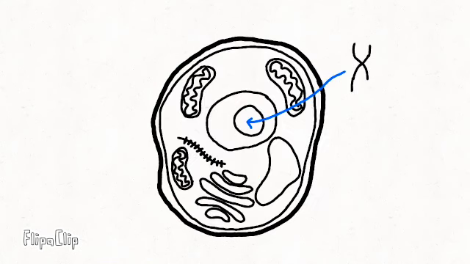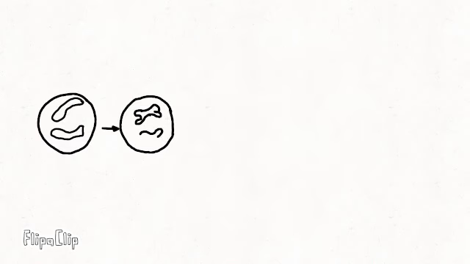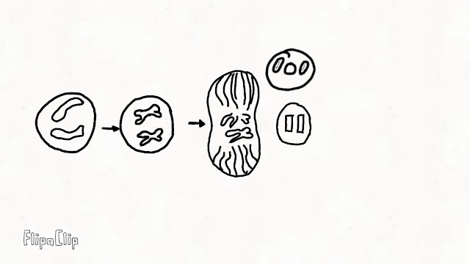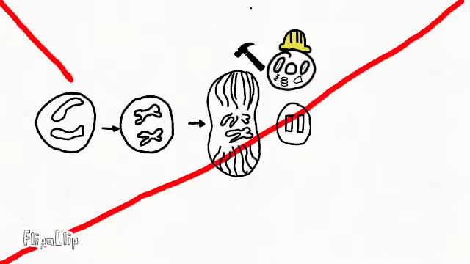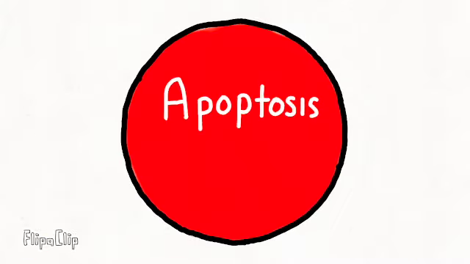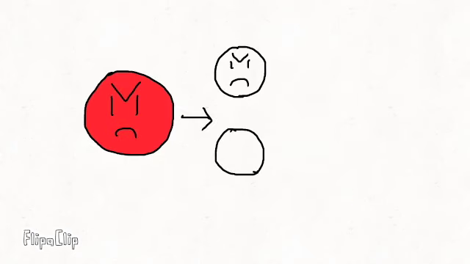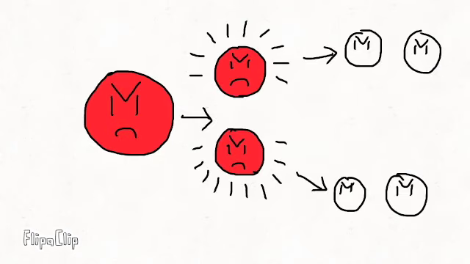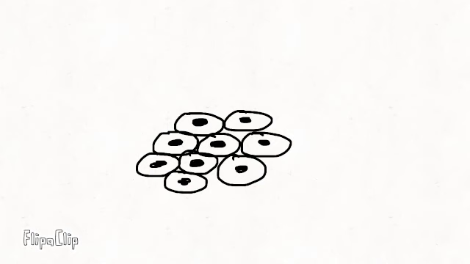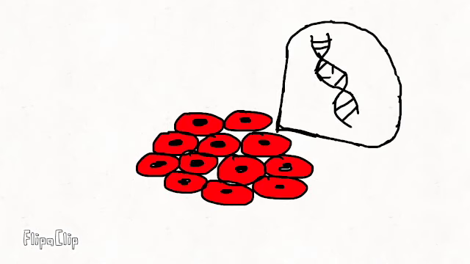Typically, when DNA is damaged in a cell, the cell is able to pause the process of cell division and try to repair the DNA. If the DNA repair isn't successful, the cell can initiate apoptosis, which is kind of like a cellular self-destruct. In the case of carcinogenic cells, the cell is unable to repair itself or undergo apoptosis, allowing the cancer cells to proliferate. This causes a tumor, a harmful mass of cells with mutated DNA.